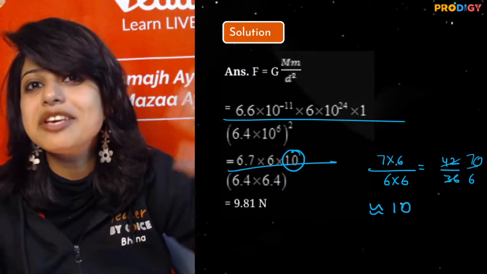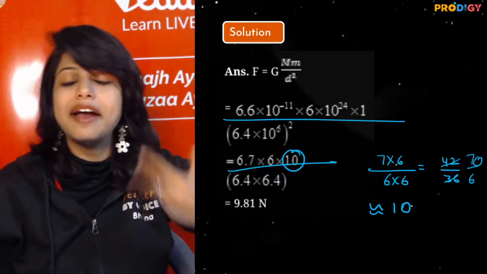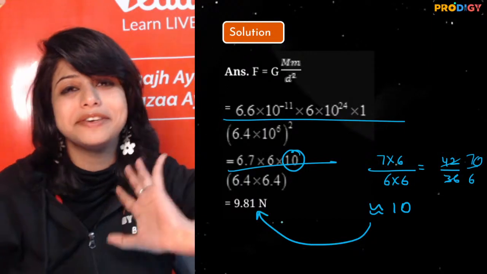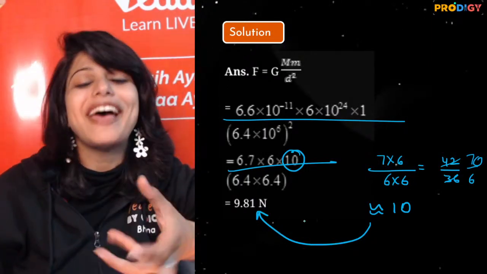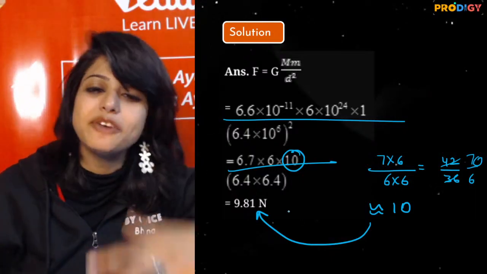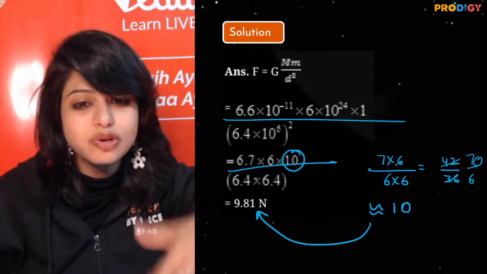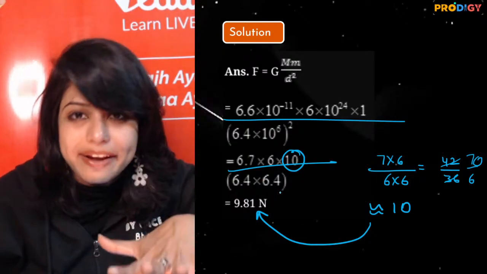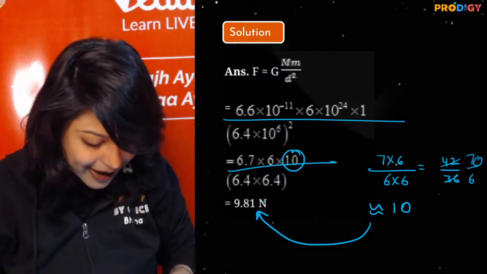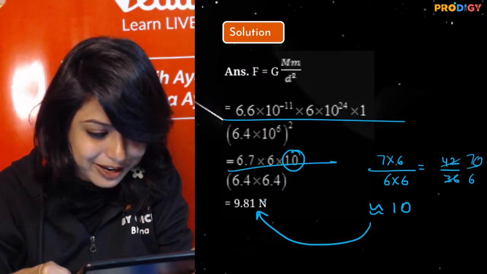If this is an MCQ paper, I'll definitely do this and then I'll get to the closest answer. But if it is not, I have to solve it fully, which I understand. So 6.4 into 6.4 and so on. You know the answer would be around 10. My answer is 9.81 and everybody got me the correct answer.